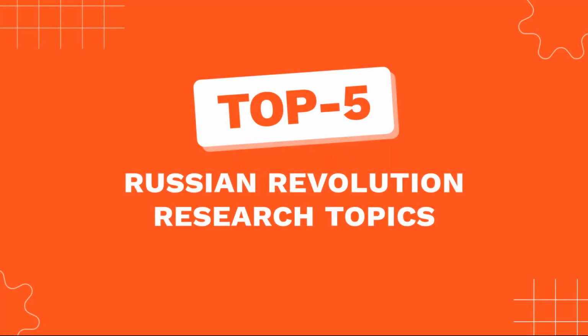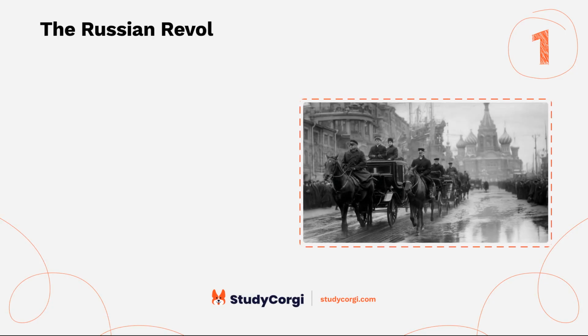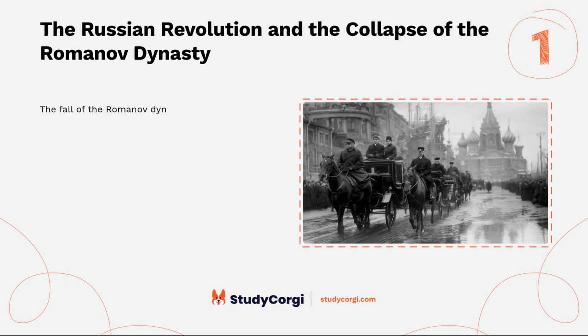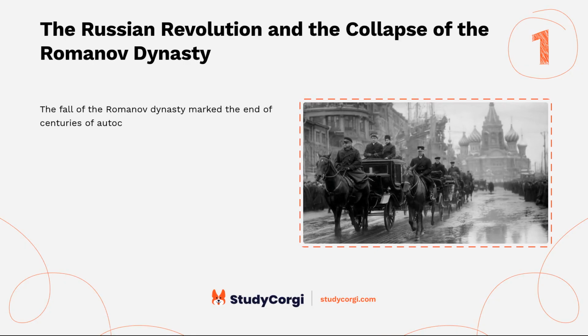Top 5 Russian Revolution Research Topics. The Russian Revolution and the collapse of the Romanov dynasty. The fall of the Romanov dynasty marked the end of centuries of autocratic rule in Russia.